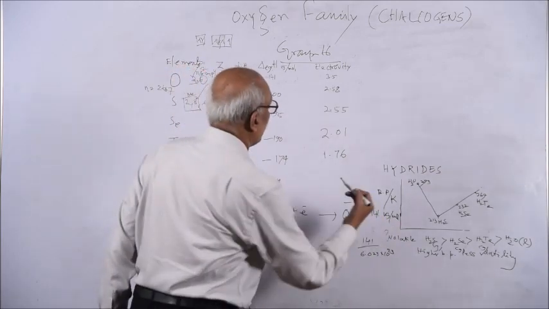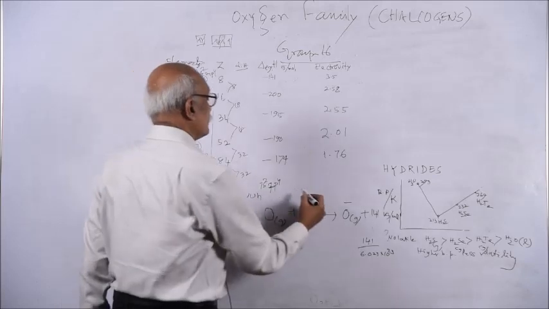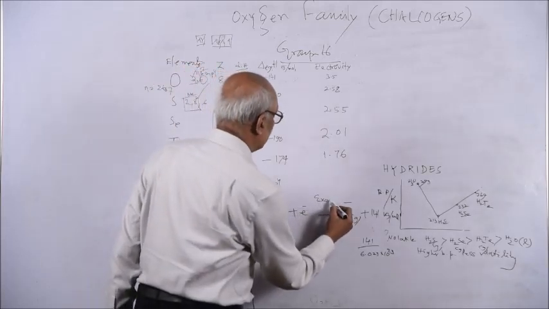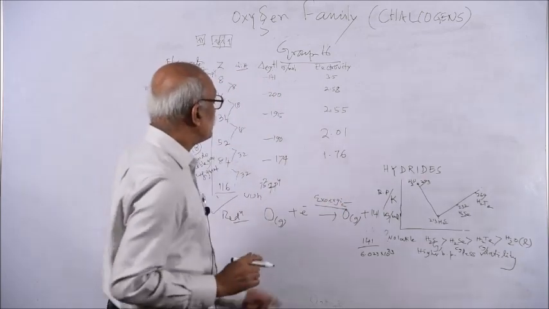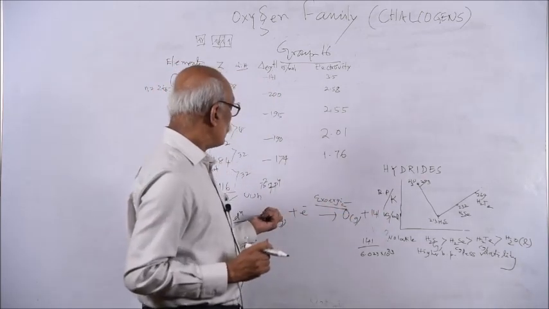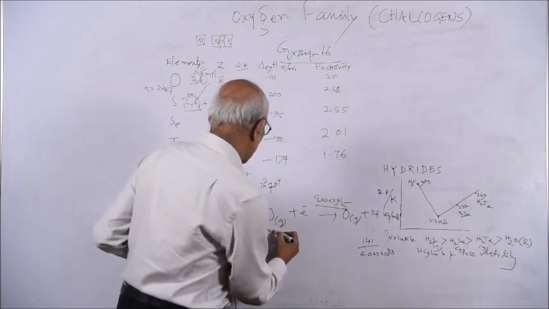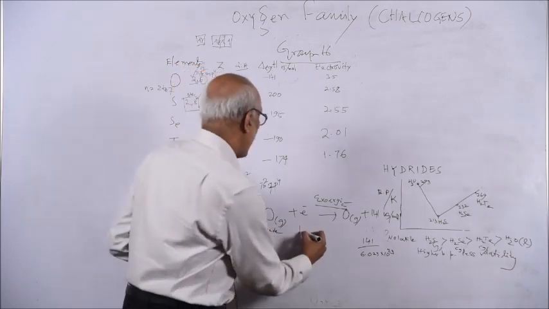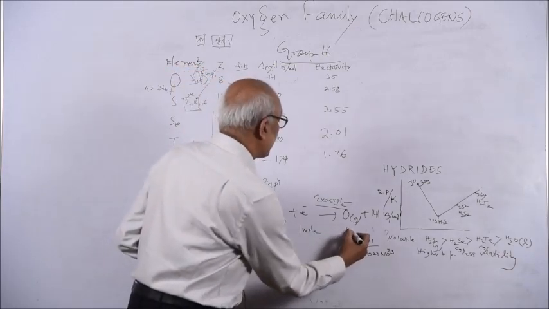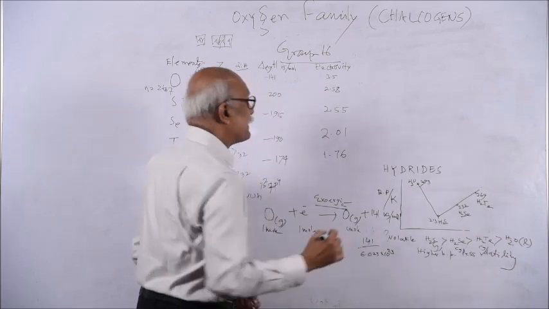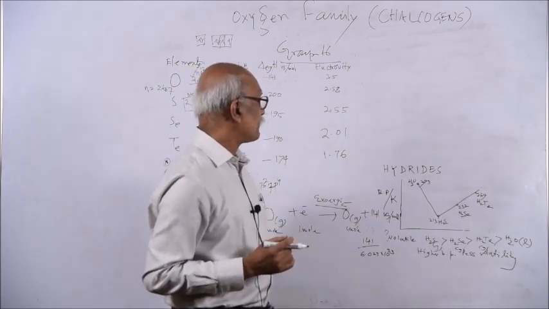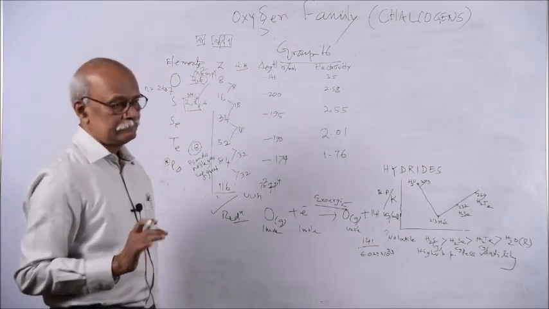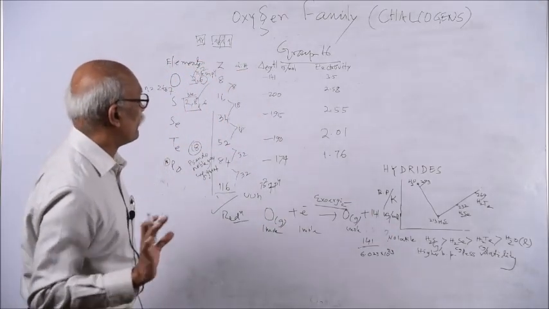But here there is expulsion of energy. This is exergonic or exothermic. Erg means energy. So if you take 1 mole of oxygen atoms and add 1 mole of electrons, you will get 1 mole of oxide ions. There will be expulsion of 141 kilojoule of energy. This is exergonic.